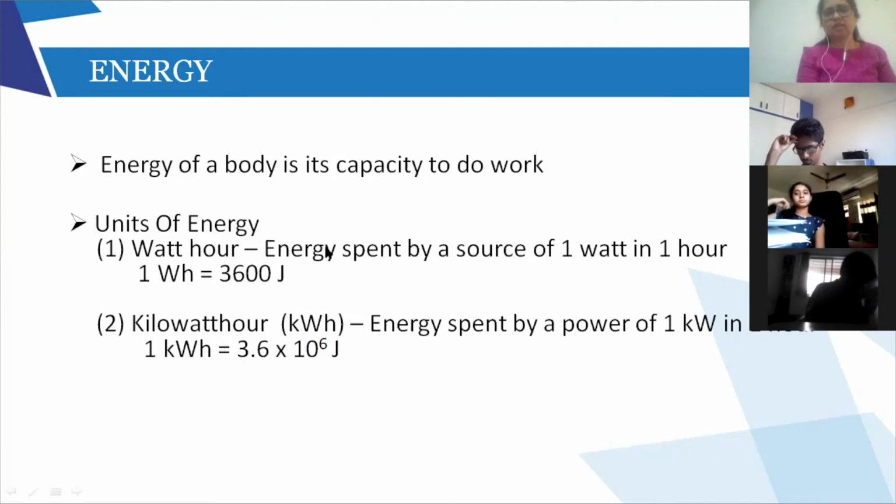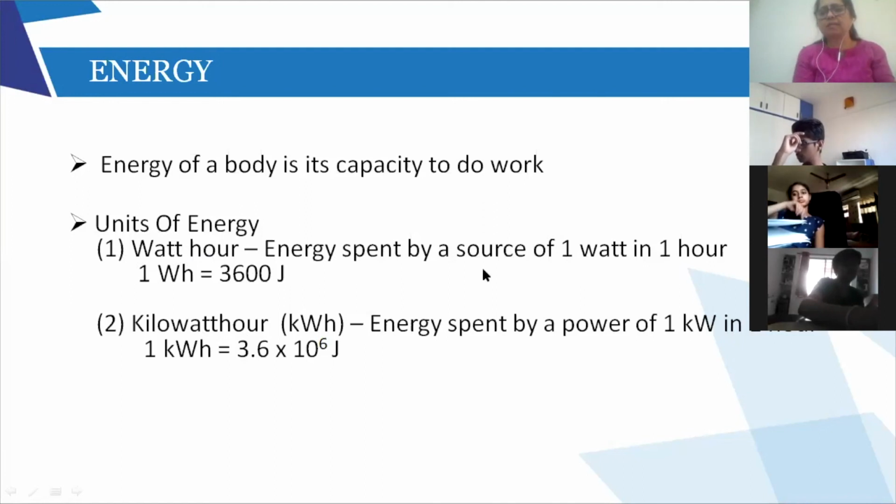What is the definition? Energy spent by a source of 1 watt. When we go to the market and buy certain appliances, the power of the appliance is written over there: 10 watts, 1 watt, 50 watts, right? So energy that is used by a source of 1 watt in 1 hour is called watt hour, Wh. And what is the relation to joule? That is very important. 1 watt hour is 3600 joule.